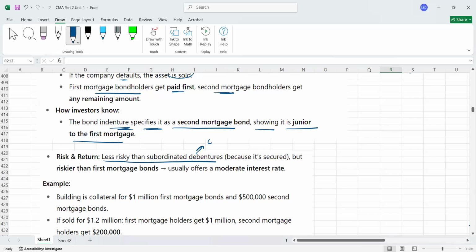Again, these are less risky than subordinated debentures. Why? Because debentures were totally unsecured. At least these bonds are secured. Even though they are junior in claim, they still have assets as security. But they are riskier than first mortgage bonds. Yes, second mortgage bonds are less risky than subordinated debentures but more risky than first mortgage bonds. Generally they have a moderate level of interest.